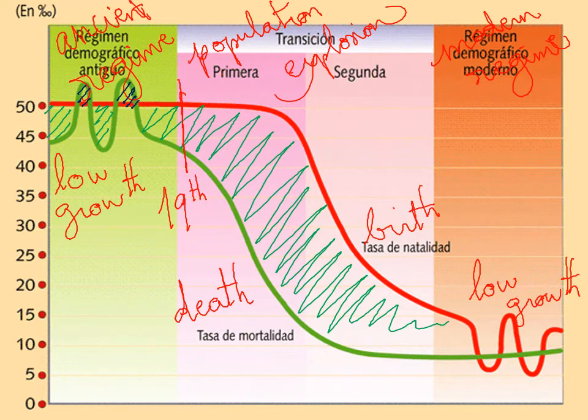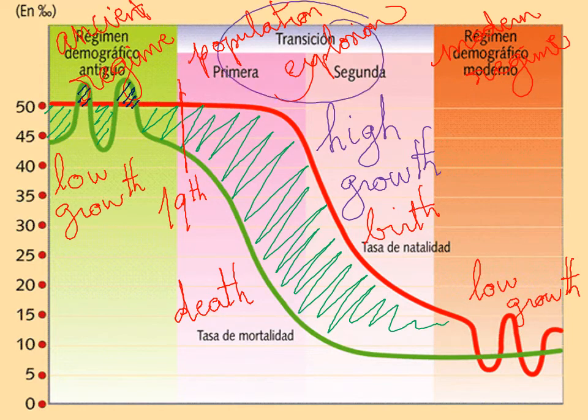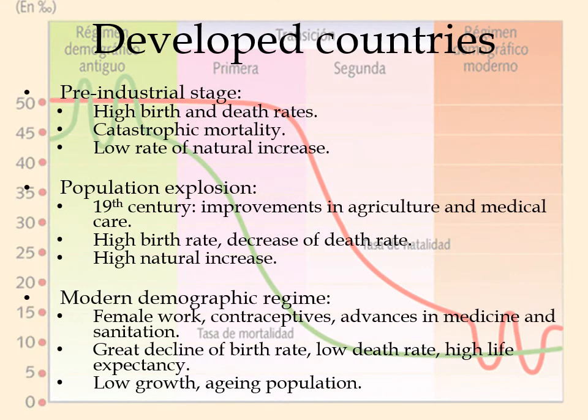On the other hand, in this central area, we have lots of births and less and less deaths. So the growth will be very high. For that reason, it's called a population explosion. Here we've got the explanation of this situation. It's exactly what we have already said. There are three stages: the pre-industrial stage, the population explosion, and the modern demographic regime.